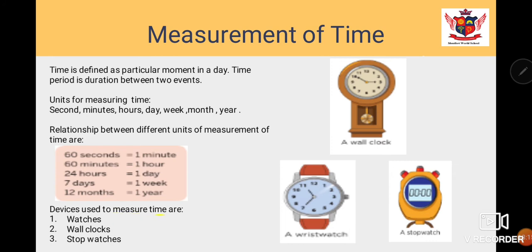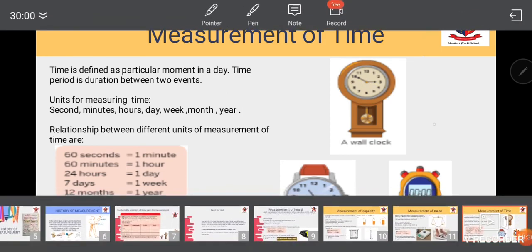Devices which are used to measure time are watches, wrist watches which you are wearing, right? Then wall clocks, and then stopwatches. And all the watches have 3 hands, that is the hour hand, the minute hand, and the second hand.